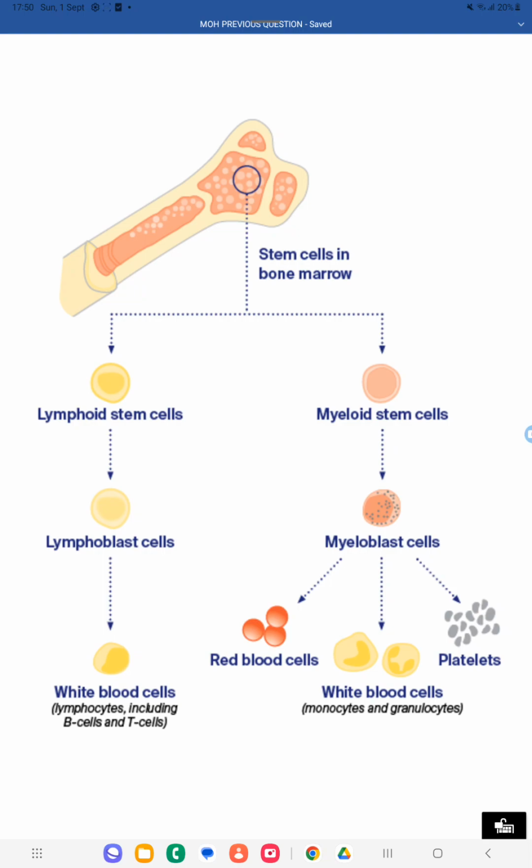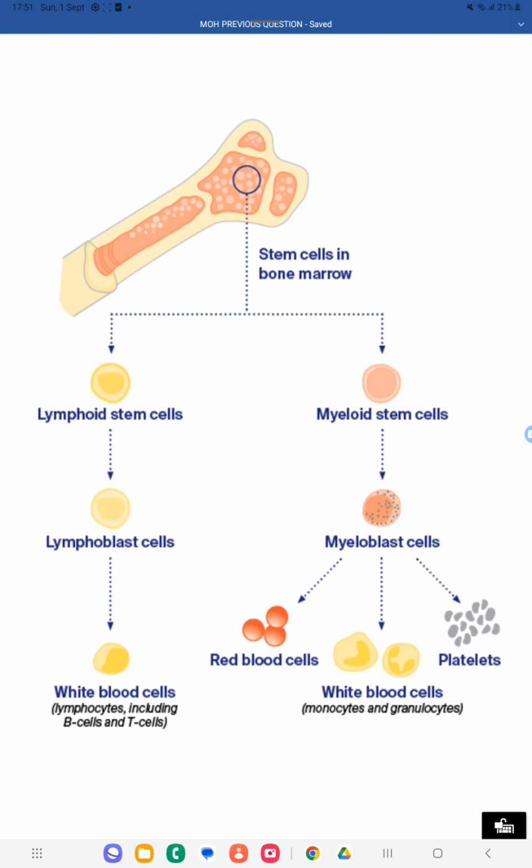Because of the dysfunction, this myeloid stem cell is getting cancer. Because of that, the myeloblast cell will not be functioning properly. So there will be deficiency of RBC, WBC and platelets. Because of the cancer of the myeloid stem cell, proper myeloblast cells will not be forming, and if proper myeloblast cells are not there, then proper RBC, WBC and platelets will not be there. So it results in pancytopenia. Pancytopenia means there will be deficiency of RBC, WBC and platelets. That condition is called pancytopenia.